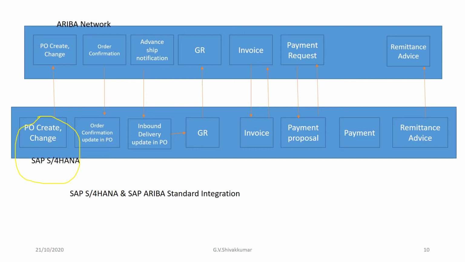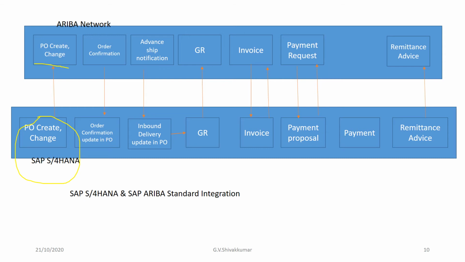The purchase order, whether it is new, change, or cancel, can be sent to the Ariba Network, and then we receive confirmation from the Ariba Network. Once a purchase order reaches Ariba, it updates the Ariba Network system, which sends the order confirmation back to SAP S/4HANA. The order confirmation will be updated in the PO.